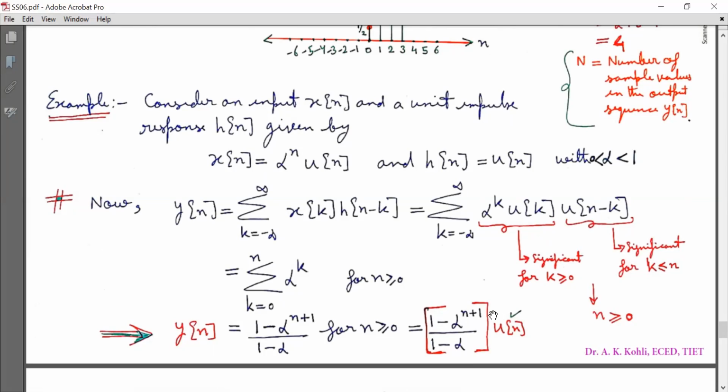This is how we represent output in signals and systems. That is, yn is equal to bracket 1 minus alpha raised to n plus 1 divided by 1 minus alpha, into un. Instead of writing n greater than or equal to 0, I am using un here, because the unit step function has amplitude 1 for n greater than or equal to 0.